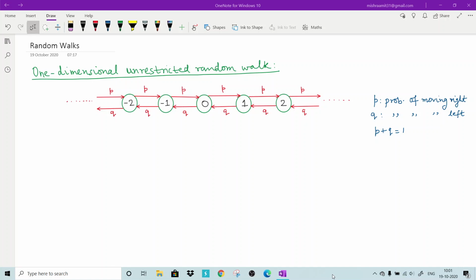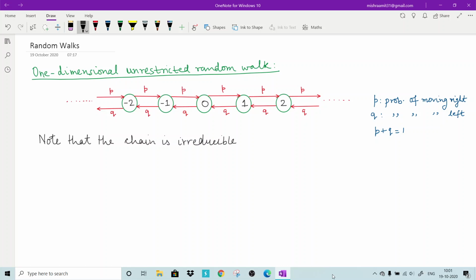So note that the chain is irreducible. Why is it irreducible? Because every state can be reached from every other state.